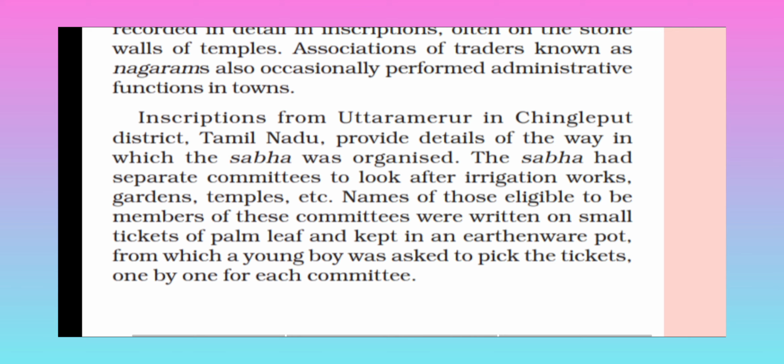The Sabha had separate committees to look after irrigation work, gardens, temples, etc. In this Sabha, the people mainly focused on issues of irrigation work, gardens, temples, etc. Names of those eligible to be members of these committees were written on small tickets of palm leaves and kept in earthenware pots, from which a young boy was asked to pick the tickets one by one for each committee.